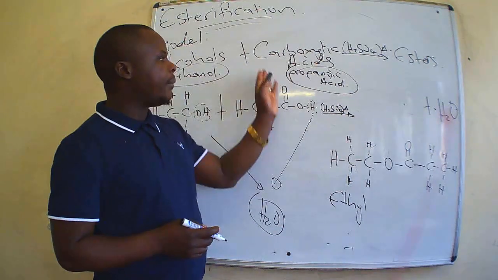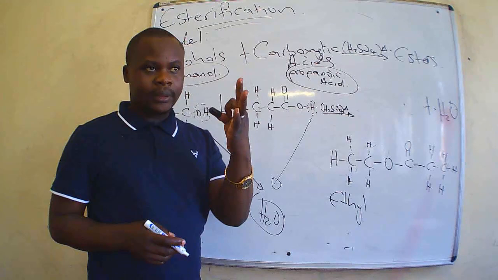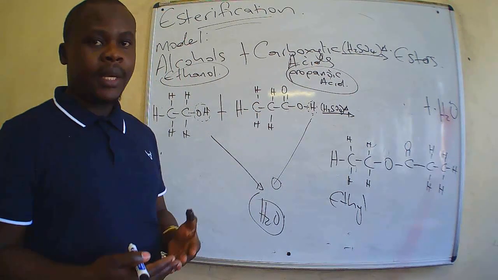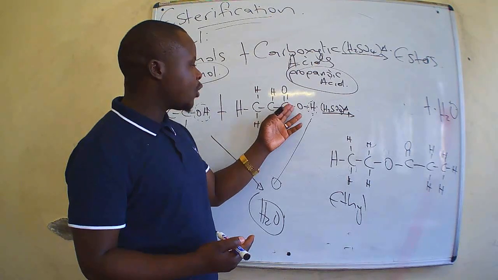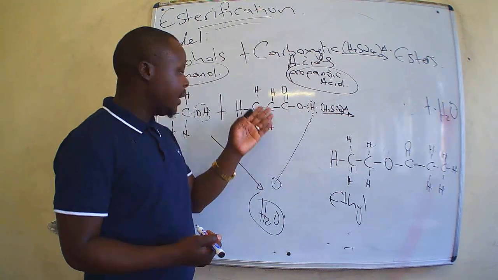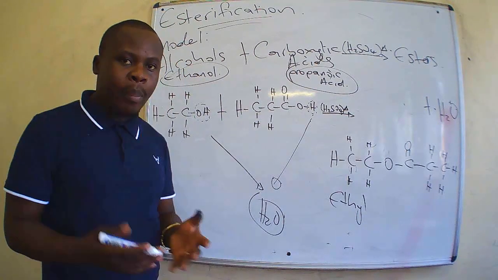Then we come to the carboxylic acid. The propanoic acid provided 3 carbon atoms. So therefore, this will form the suffix of the name of the ester. So we have 3 carbon atoms here, which means this forms the root name, which is the suffix. So the root name is according to the number of this, which is going to be propanoate.